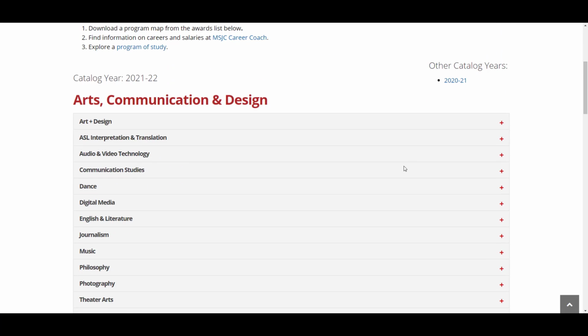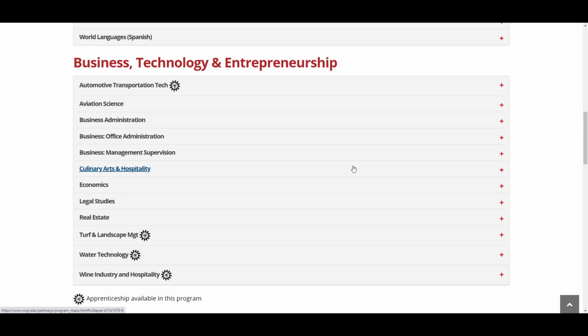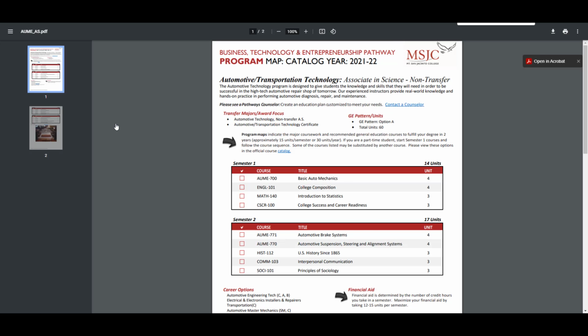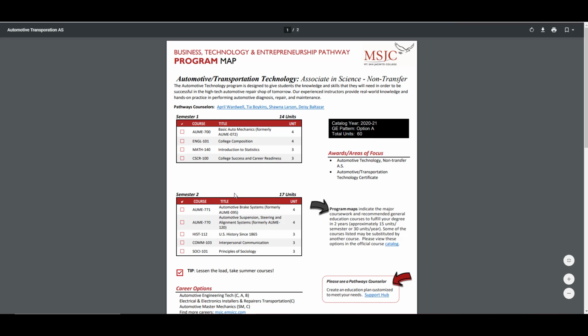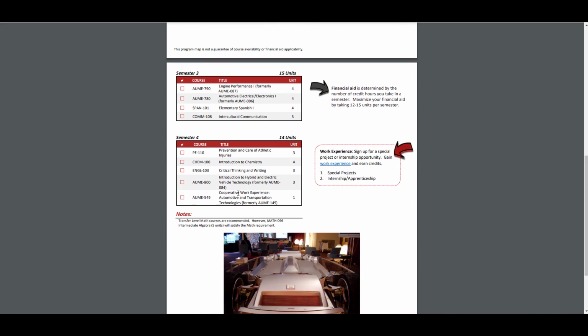Here again are the 5 pathways. To get started, choose a pathway that likely contains some of your courses. Since we've chosen AUME for our first example, note that it is under Business Technology and Entrepreneurship. Next, select the program map under Automotive Transportation Tech, Associate in Science, Non-Transfer, AS. Note that the map contains the recommended courses by semester. The first 2 semesters are on page 1, the second 2 on page 2.